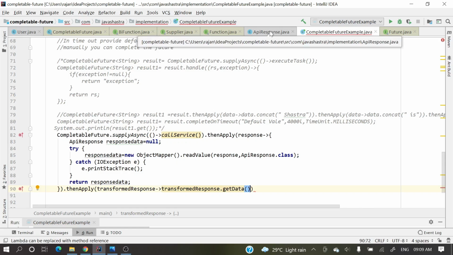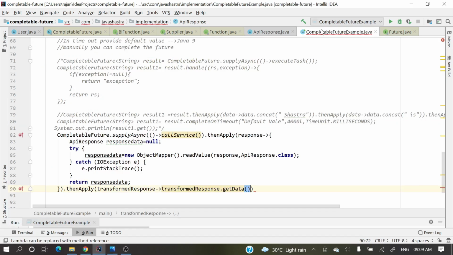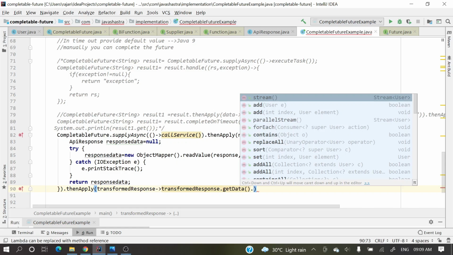So we get this API response object, and from this object we are getting that data, which is a list. So in thenApply we get this API response object, and we get that list of users dot stream.